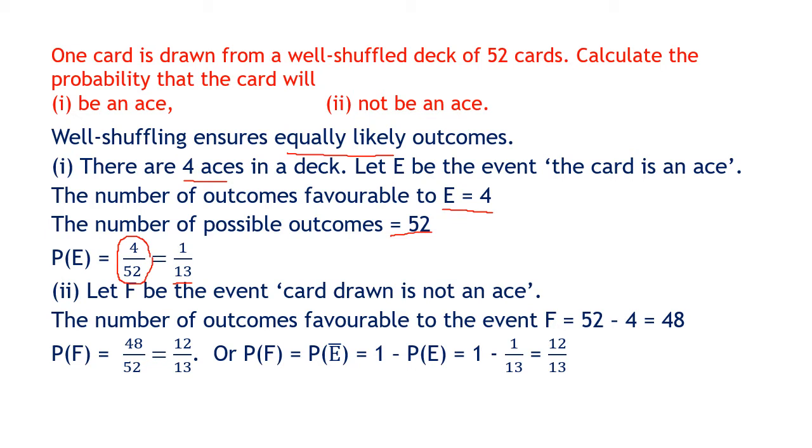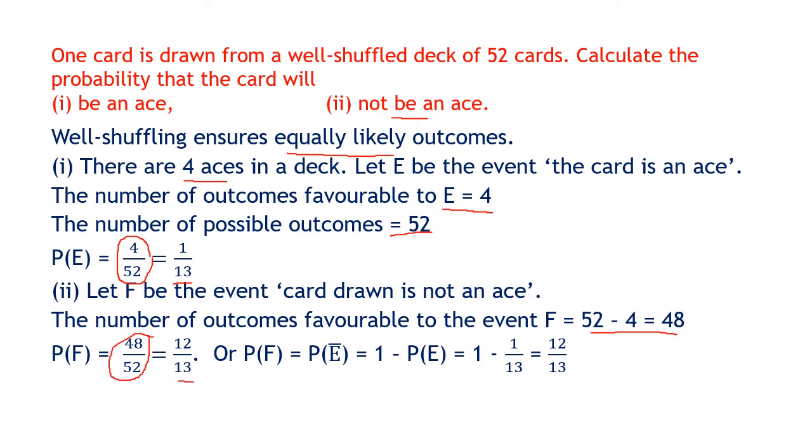Now the second one, it is not an ace. From the 52 cards, if you remove the 4 aces, the cards remaining are 48. So now you will get the card from the remaining 48. So 48 upon 52 is 12 upon 13.